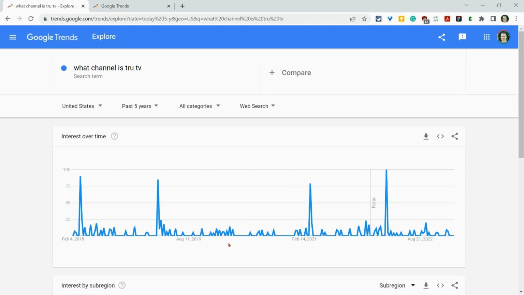And what this is, is that there are NCAA tournament games every March on True TV. And so every year, when the tournament happens, people start searching this search term. But in 2020, it was canceled for mitigations for the coronavirus pandemic. How cool is that? And by the way, you can then download this as a CSV, you can embed it on a website, you can share it.